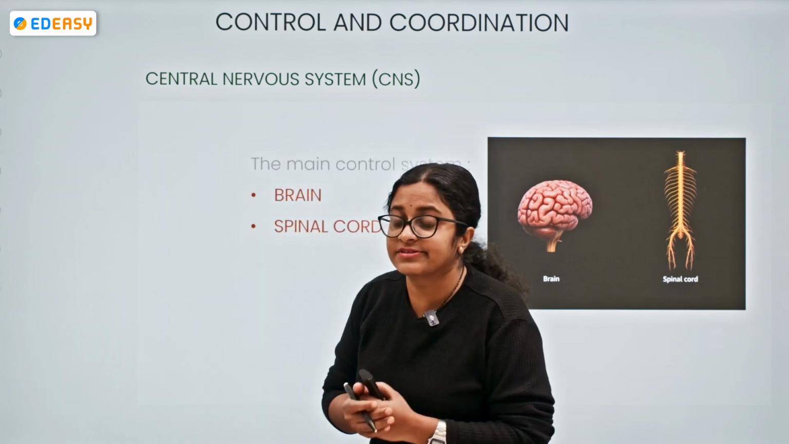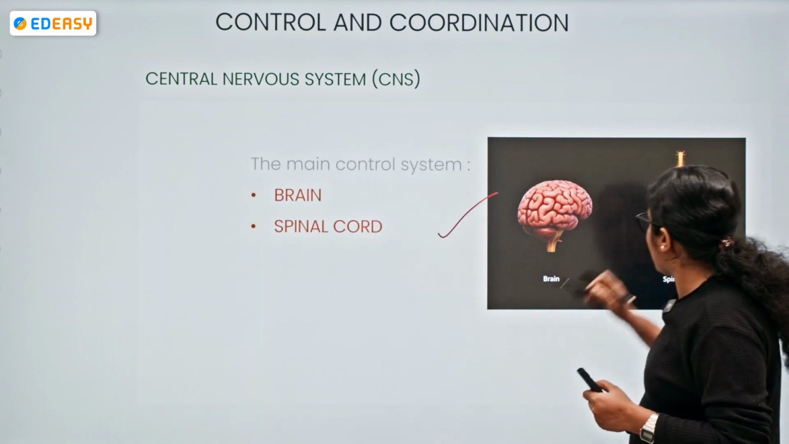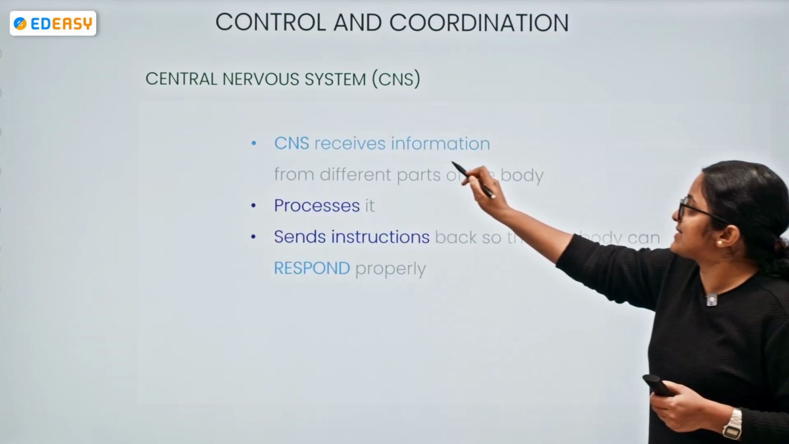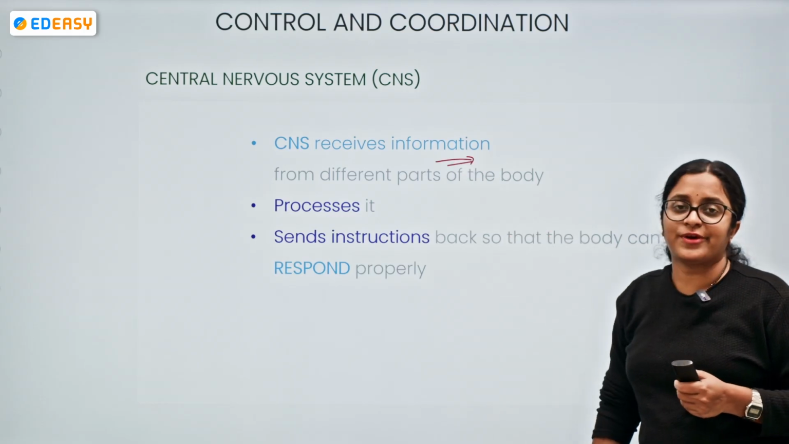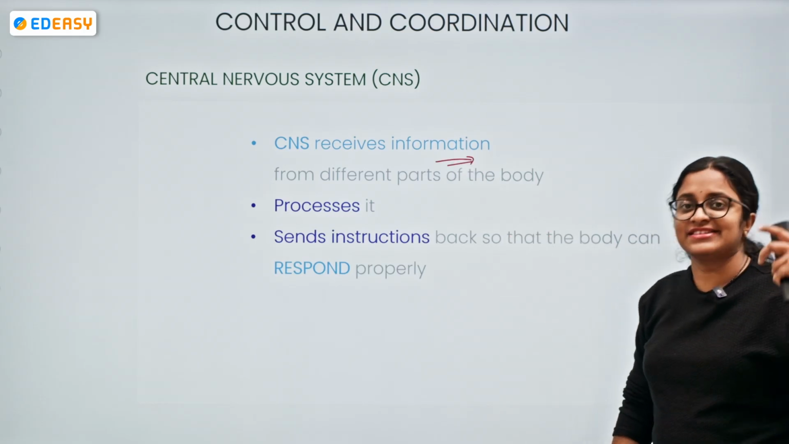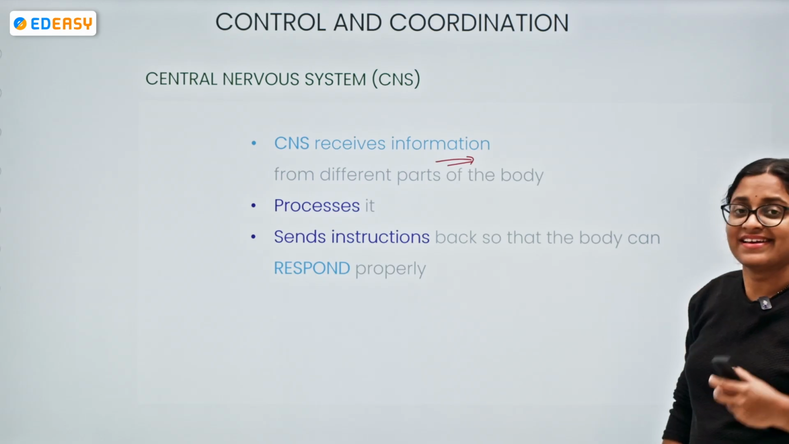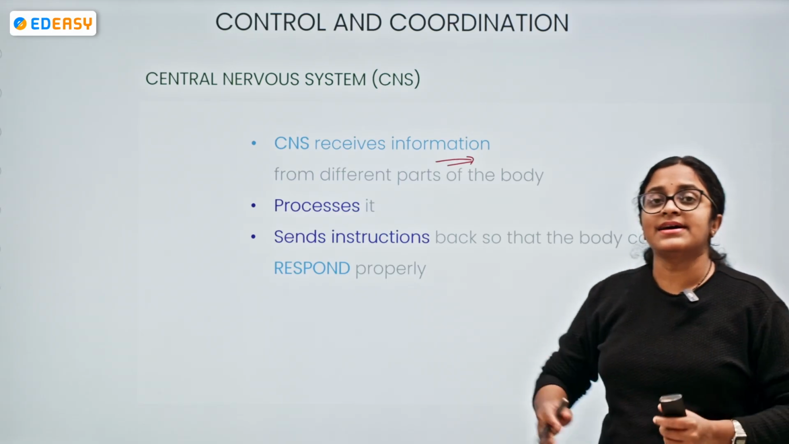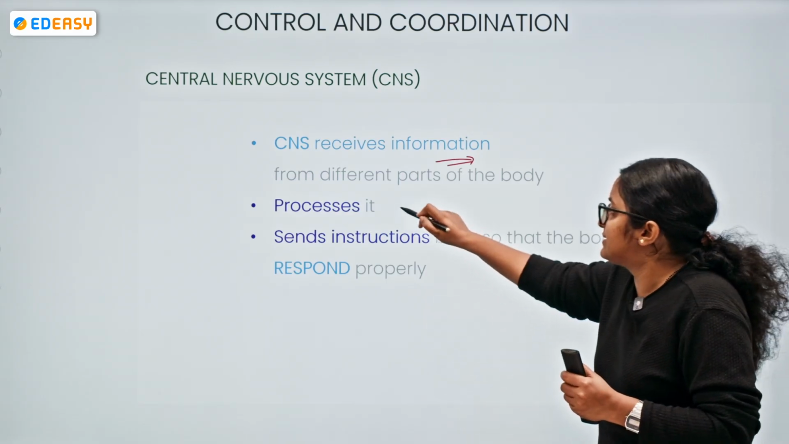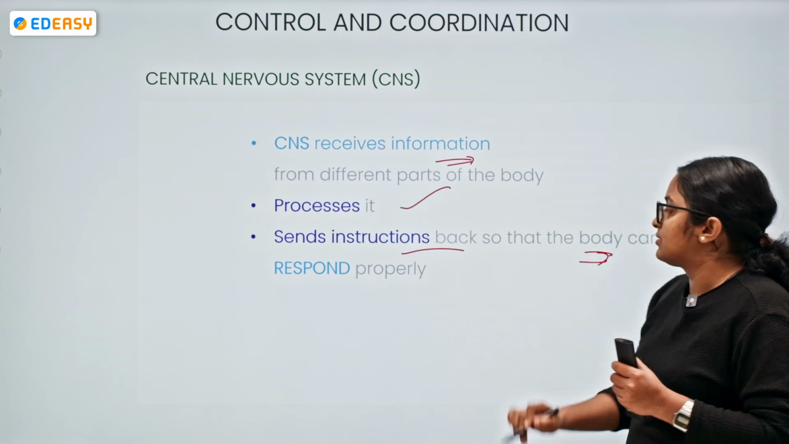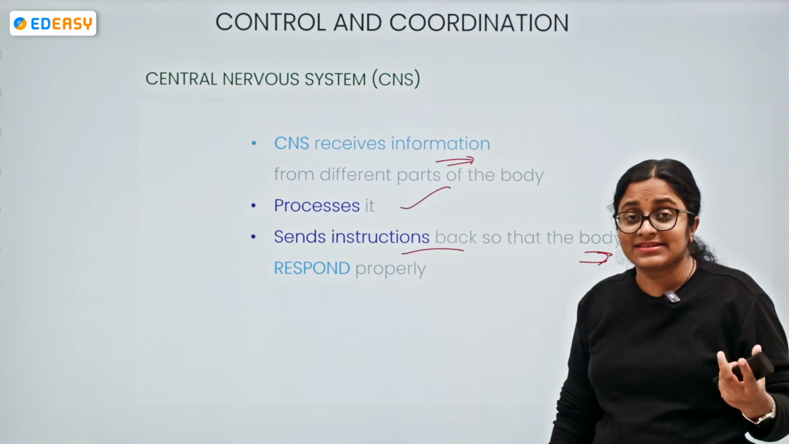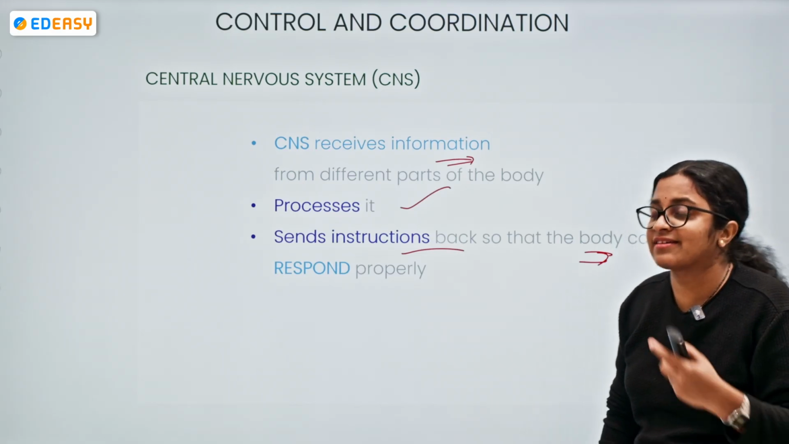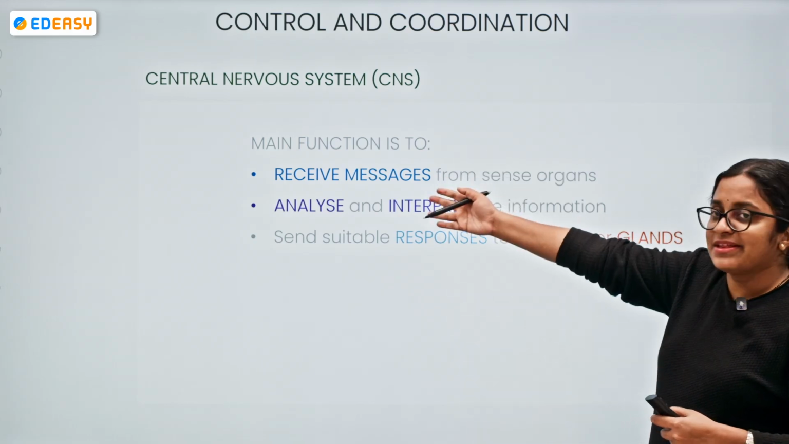What does the central nervous system comprise of? Brain and spinal cord. Now, the central nervous system receives information from different body parts. Whenever there is an external stimulus, the receptors in the sense organs respond, and there is processing of this information, so that the body analyzes it, gets the instructions from the brain, and gives a specific response.